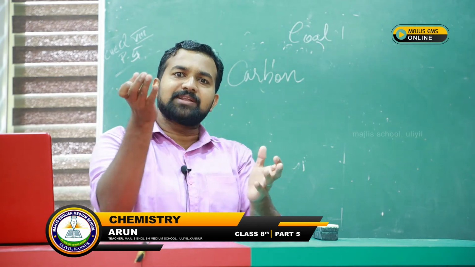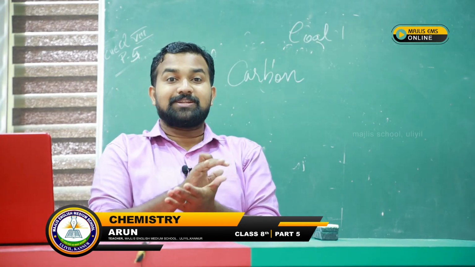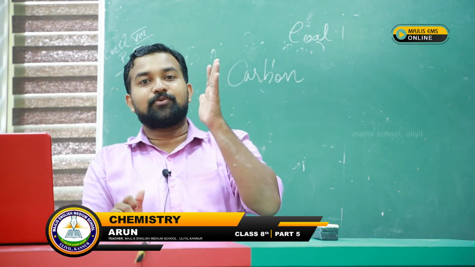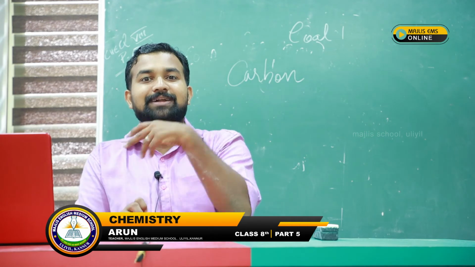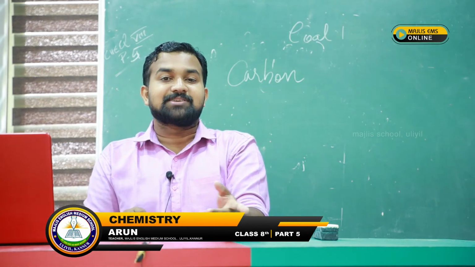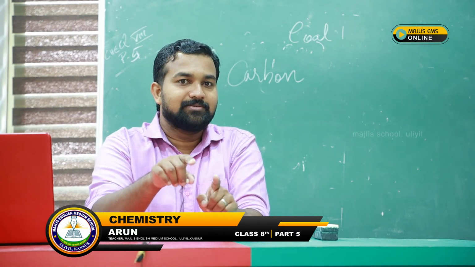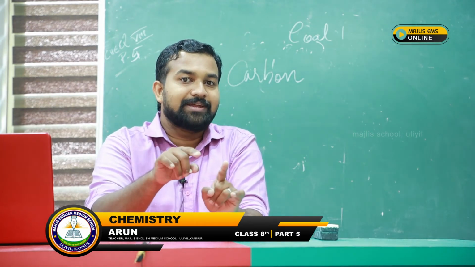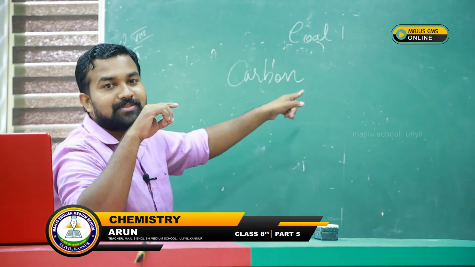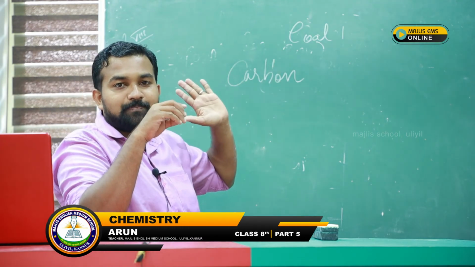When these plants got buried under the earth's surface, sedimented and remaining there for millions and millions of years, and the bacteria acted upon them, they were converted into fossil fuel. The plant had carbon as its major component, and that carbon is again present in the coal.